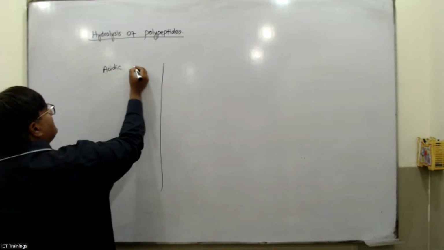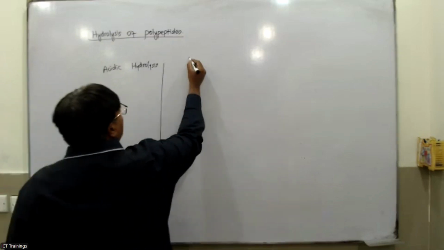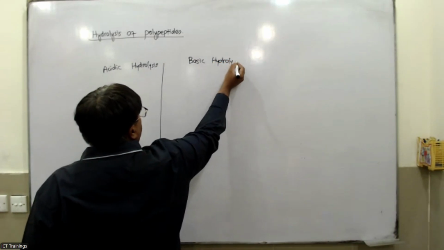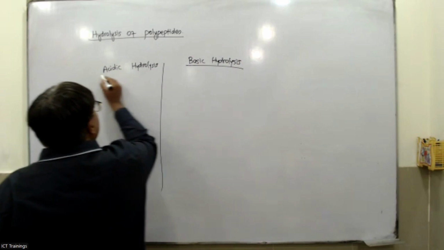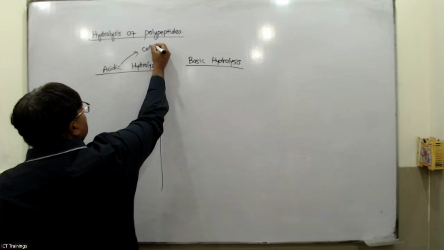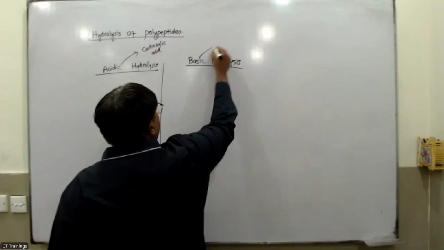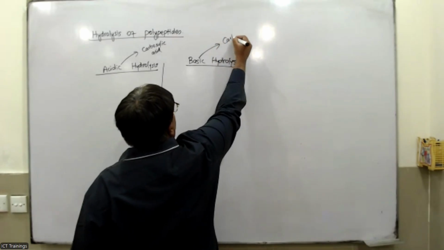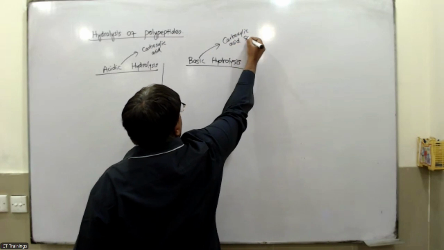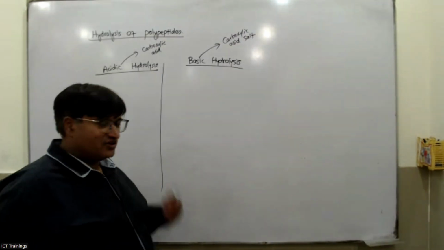The first one is acidic hydrolysis, and the second one is basic hydrolysis. Always remember, in acidic hydrolysis, one of the products is a carboxylic acid. And in basic hydrolysis, one of the products is the carboxylic acid salt. So these two are always the products of hydrolysis.